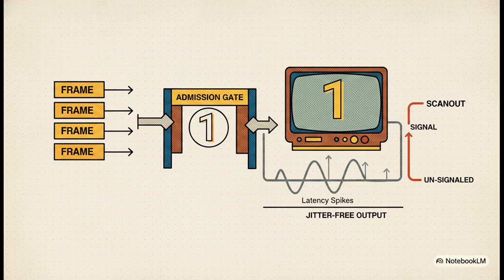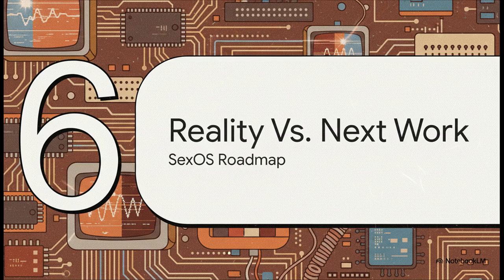If the previous frame's outfence hasn't signaled yet, the system literally just drops the next frame instead of queuing it up. It acts as a brutal, strict admission gate that totally eradicates render queue buildup, latency spikes, and any of that nasty compositor-induced jitter. Finally, Section 6, Proven Reality versus Next Work.